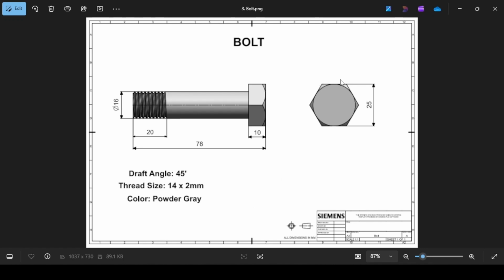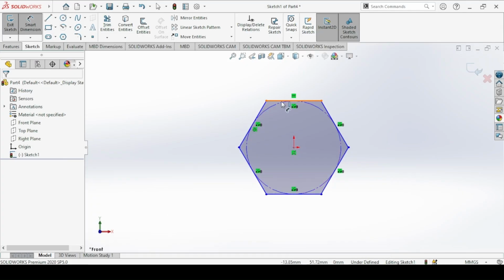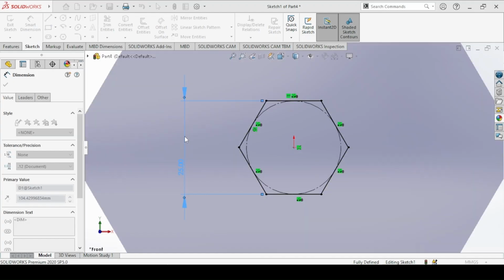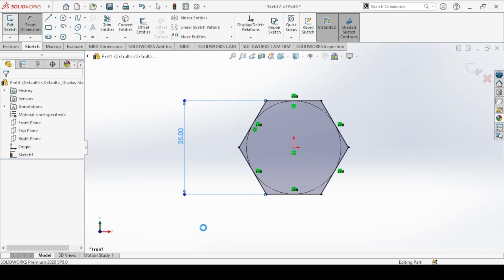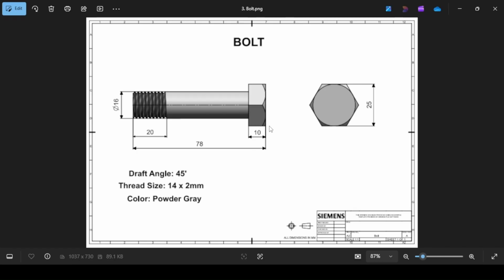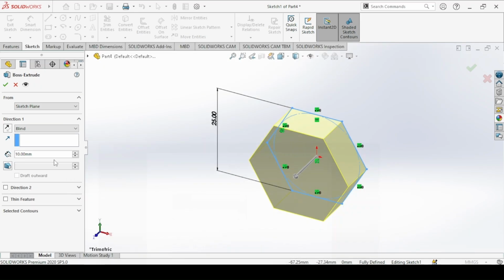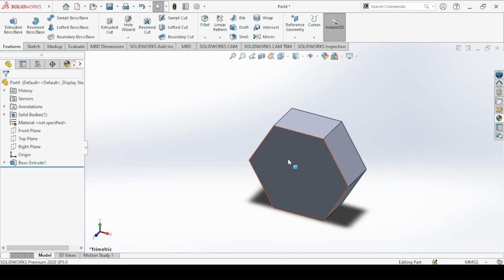The distance between the two horizontal lines of the hexagon is 25. Exit. The thickness of the bolt head is 10 millimeters. Okay.